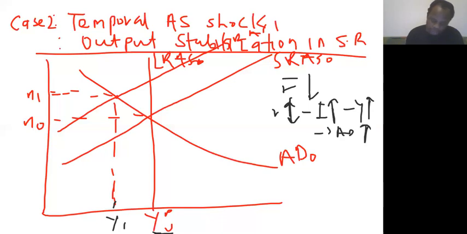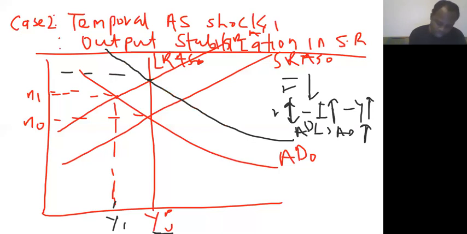So the AD will shift until it gets to the point where the new short-run aggregate supply and the long-run aggregate supply meet. That is this point. So it will shift until it gets to this point. So this can be the new AD, right? Great. So we are here at new. Let me call it A2 so that the label can follow A2, right? So what it means is that the economy will increase to the potential level.